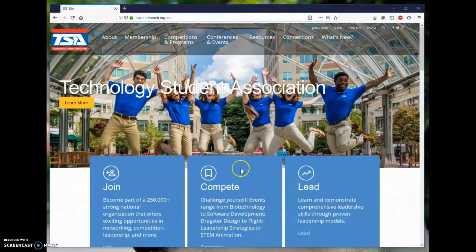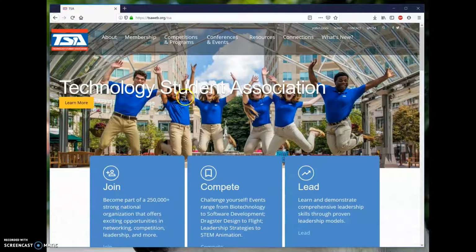Hello everyone. So I want to take you through the website for the Technology Student Association, TSA. I want to show you a little bit of information regarding that organization and how you can use this website to find out more and help you in this class as we go through mini projects that are coming directly